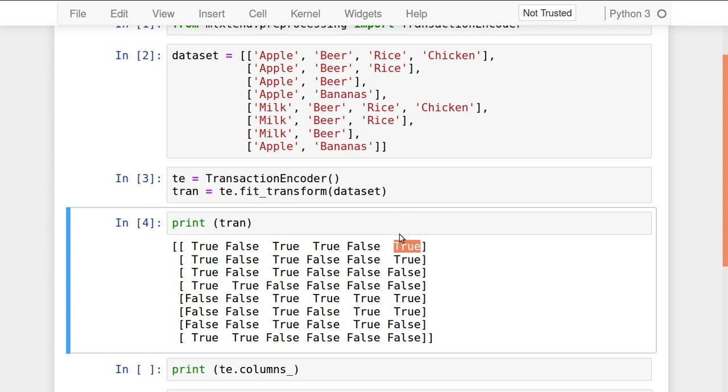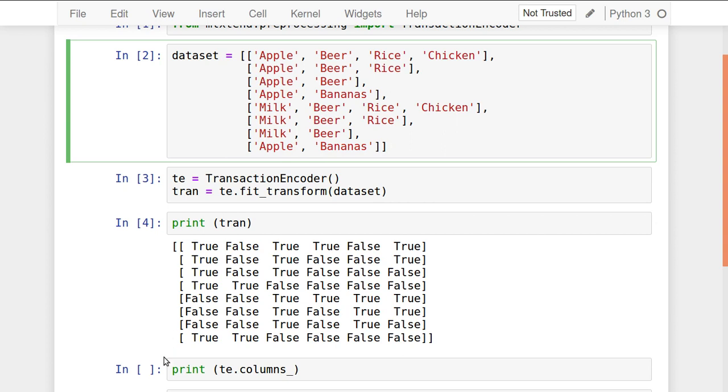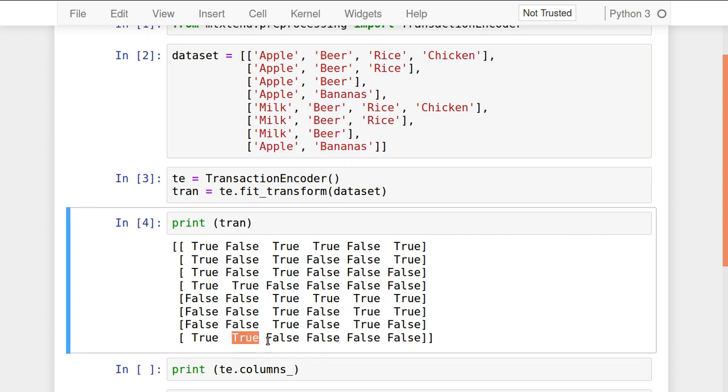Taken here? Yes. So only 2 items are not present in this transaction, that is bananas and milk. Remaining others are true. Correct? So in this way, this is created. If you go to the last transaction, apple and banana, so only apple is true, banana is true, and remaining others are false.